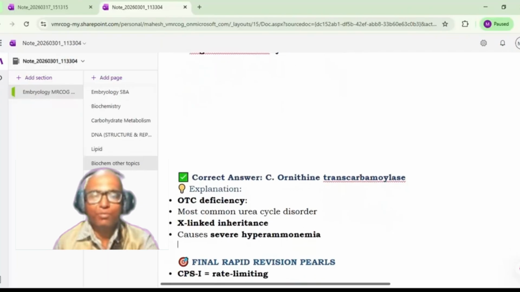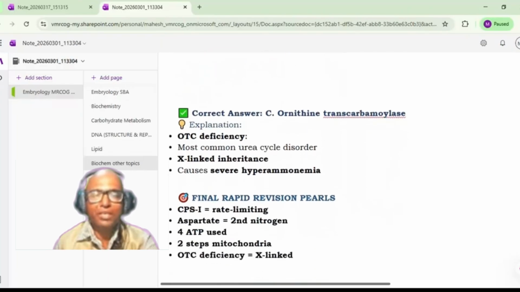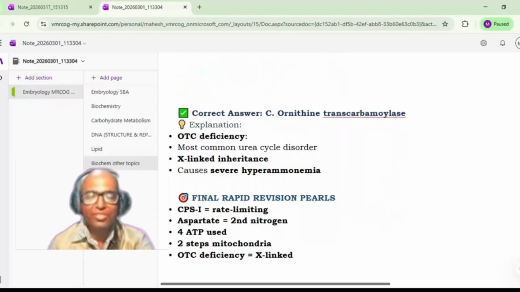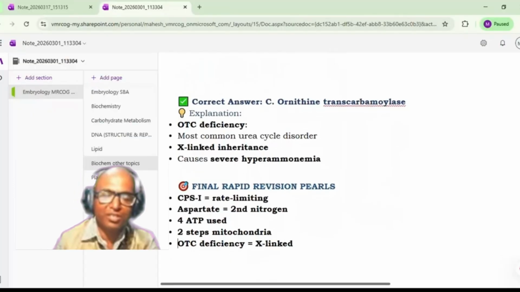Okay. So from this, again the same thing we are going to repeat. CPS1 is the rate limiting. Aspartate is the second nitrogen. 4 ATPs used. Two steps in mitochondria, rest in cyto. OTC deficiency is X-linked. Okay. So that finishes the SBA questions on the urea cycle. Thank you.